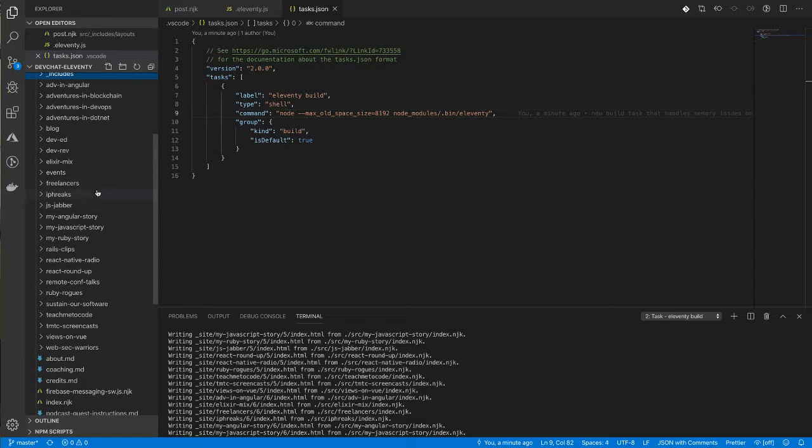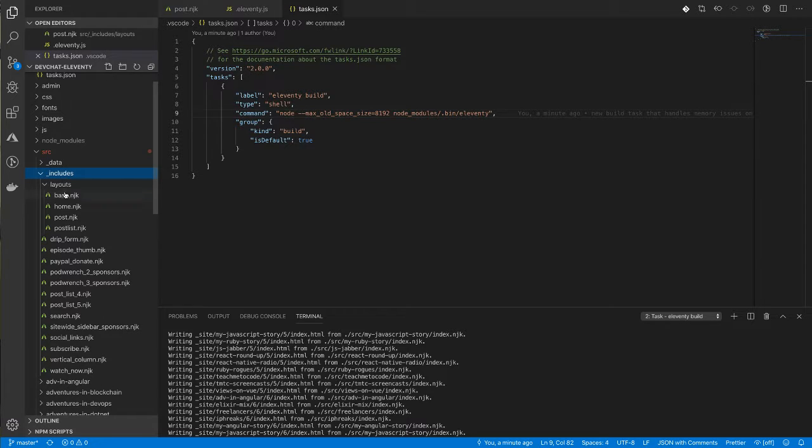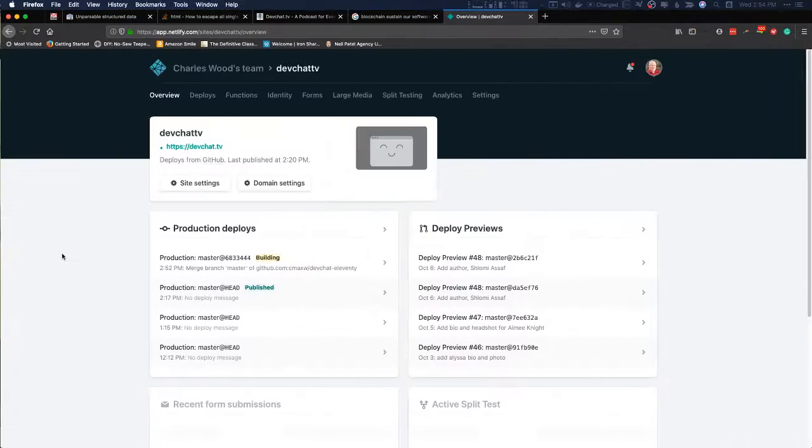Some of these shows have 200 or so episodes. And so what that does is it means that we have a couple thousand podcast episodes that all have pages to be built in here. And when we run this, especially if we update any of the templates in here, and I need to reorganize this a little bit and clean it up, then we have a problem. So I need to do that and just fix that up. So anyway, sometimes the build takes a few minutes, and sometimes it goes through right away.